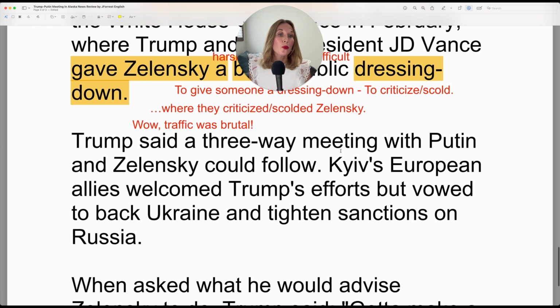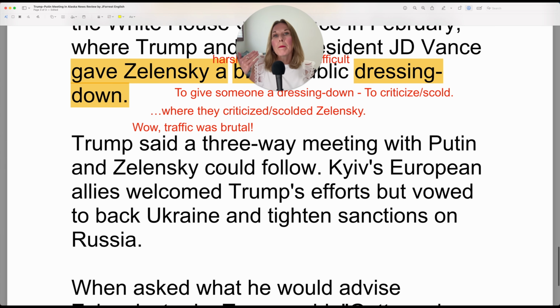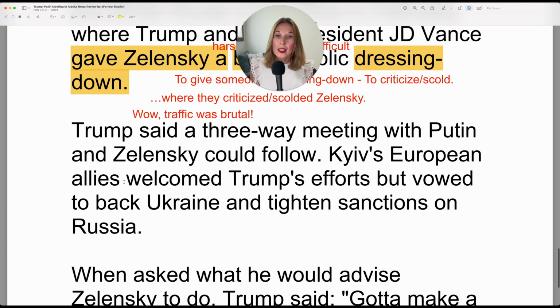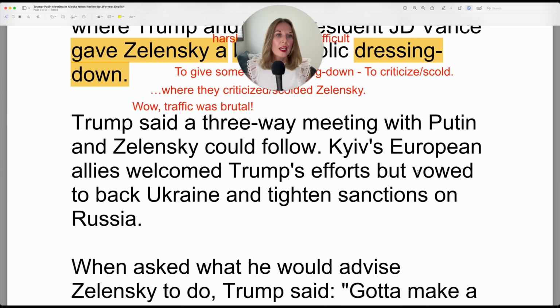Trump said a three-way meeting with Putin and Zelensky could follow. So it may happen. If it follows, then it will happen in the future. And could is a modal of possibility. So may happen. Kyiv's European allies welcomed Trump's efforts, but vowed to back Ukraine. If they vowed, it means they said they will, and they mean it. So it's like saying they promised, basically, because you can say something and not do it, but if you vow, it sounds a lot stronger.